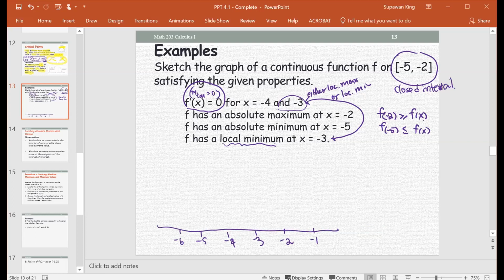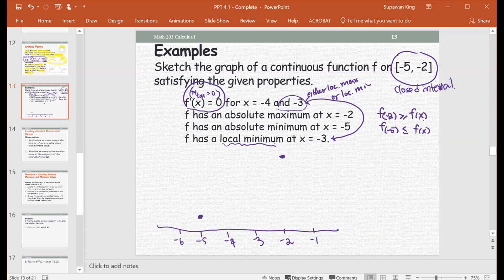It has slope 0 at -4 and -3. The lowest one is at x equals -5, and the highest is at -2.